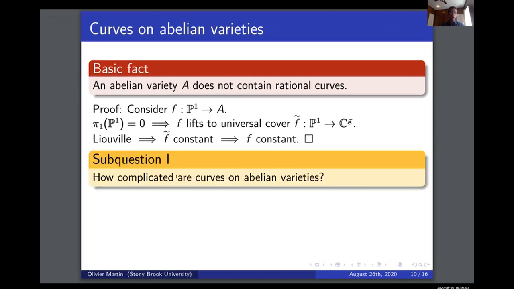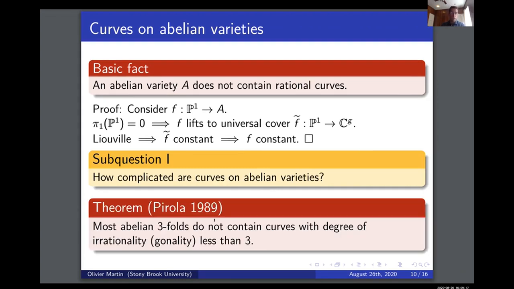So then the question is, how complicated are curves on Abelian varieties? How complicated are they from this point of view of rationality? Maybe I don't have rational curves, but do I always have hyperelliptic curves and so forth? The first theorem in this direction is from 1989, by Pirola. What he showed is that most Abelian threefolds don't contain curves with degree of irrationality less than 3. The degree of irrationality for curves is also called the gonality. A curve of gonality 2 is called a hyperelliptic curve. So what Pirola showed is that most Abelian threefolds don't contain hyperelliptic curves.